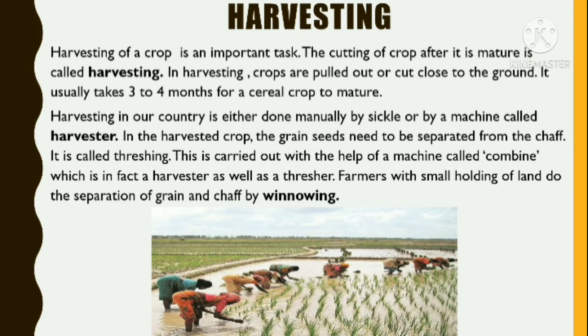In harvested crop, the grain seeds need to be separated from the chaff. It is called threshing. This is carried out with the help of machine called combine, which is in fact a harvester as well as a thresher. Farmers with a small holding of land do the separation of grain and chaff by winnowing.